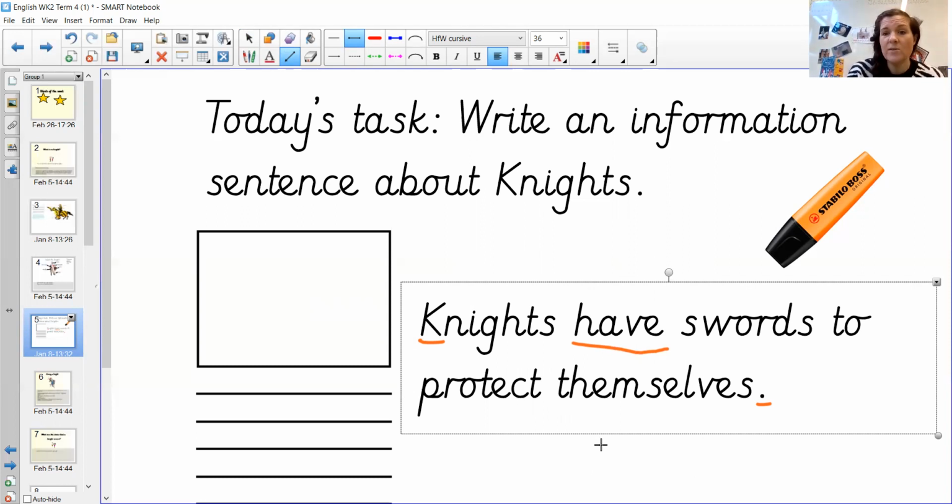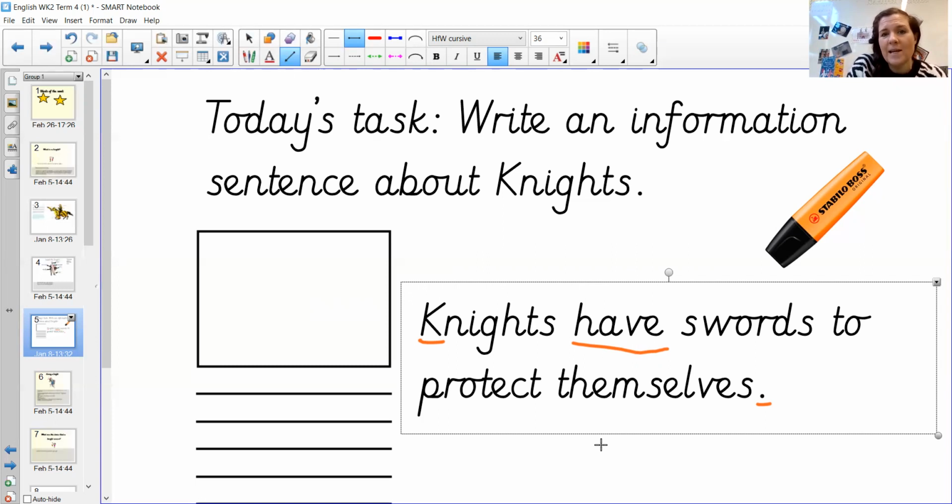If you just want to do the picture and then label, that's absolutely fine. If you want to do the picture and label and then just do one sentence, that's absolutely fine. It's completely up to you how you access today's lesson. If you just want to spend today researching about knights and then catch up on another day, that's fine too. So today's lesson is all about finding out about knights and having a go at writing an information sentence